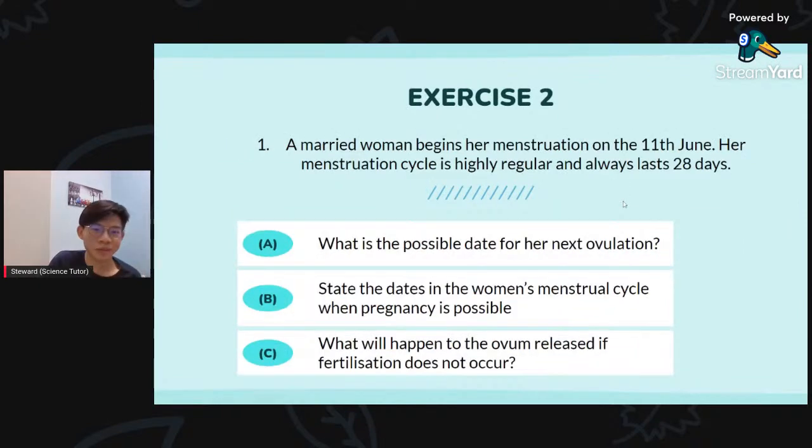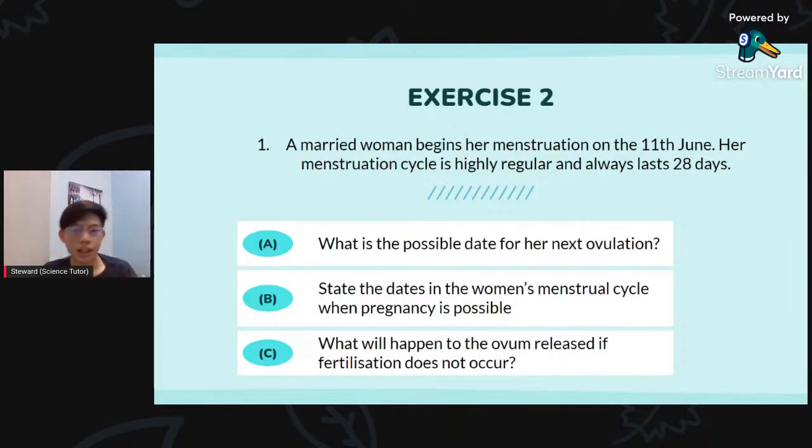For exercise 2, this is a more challenging question. The previous one was just basic knowledge. Look into this question: a married woman begins her menstruation on the 11th of June. Her menstrual cycle is highly regular and always lasts for 28 days.